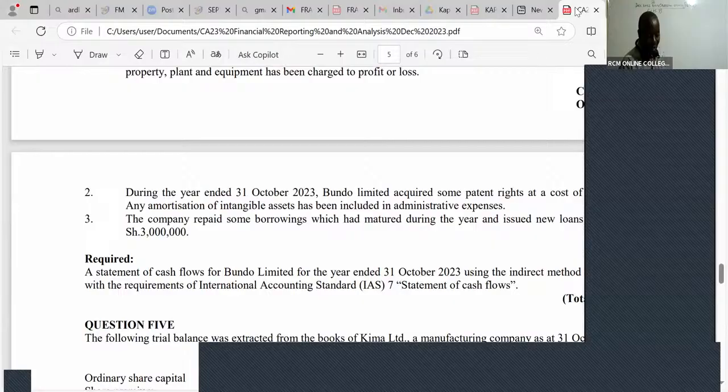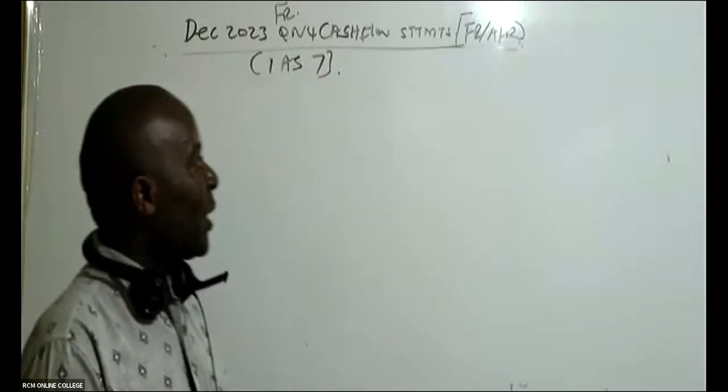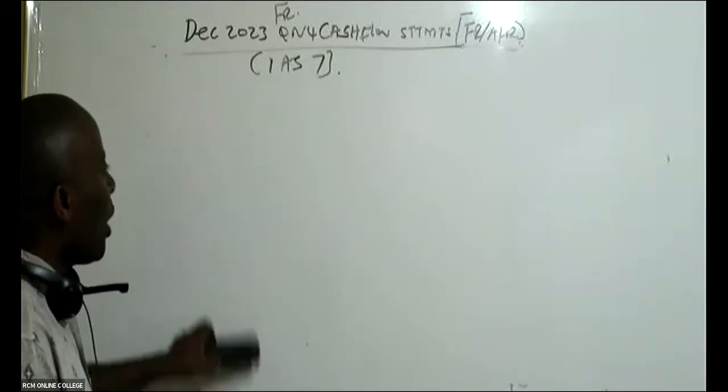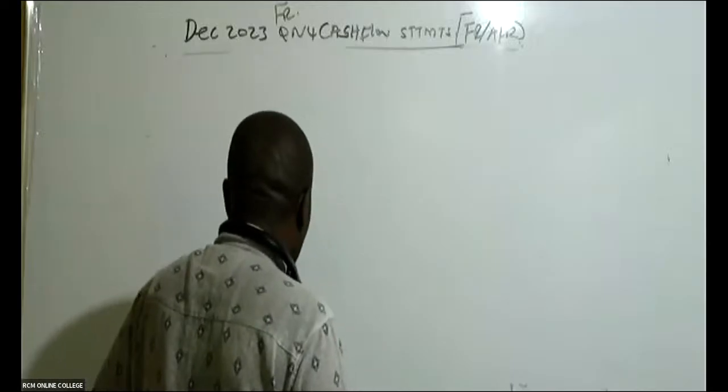I'll always start by reading the requirement. They want me to give them a statement of cash flows for Bundo Limited for the year ended 31st October 2023, using the indirect method in accordance with International Accounting Standard 7, Statement of Cash Flows. So our cash flow statement will have 3 sections.